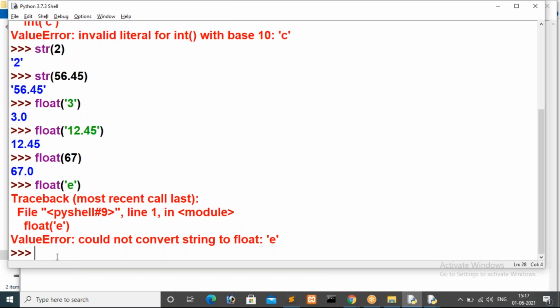Float and integer methods won't consider ASCII values. They won't consider them even in comparison. While explaining logical operators, I told you something, right? A less than B. In that case, logical operators convert those values and consider ASCII values of those characters for comparison purposes. But here, int and float methods won't convert those values from alphabet to ASCII values. So you have to remember that.